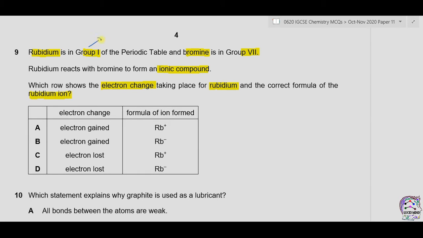As rubidium is present in group 1 of the periodic table, and group 1 is metals, and metals lose electrons to form ionic compounds. As it is in group 1, it will lose 1 electron, so the rubidium atom will convert into rubidium plus 1 along with the loss of 1 electron. So the charge on rubidium will be plus 1 and 1 electron is lost. So it could be C or D, and it is C. So the answer is C.